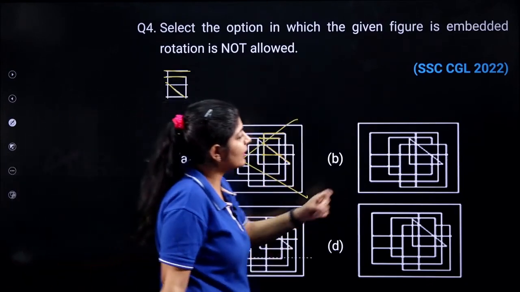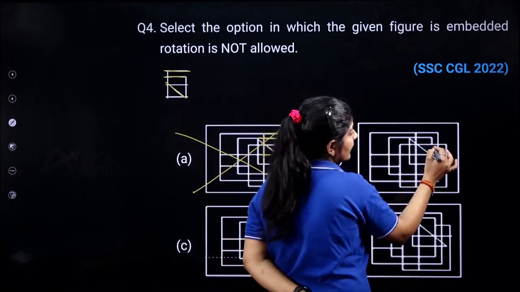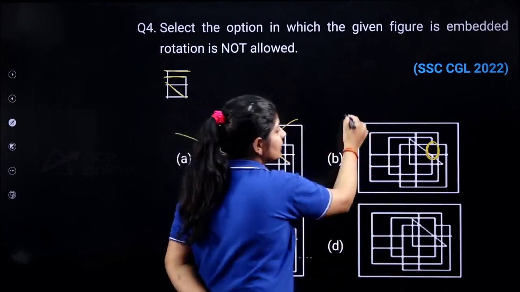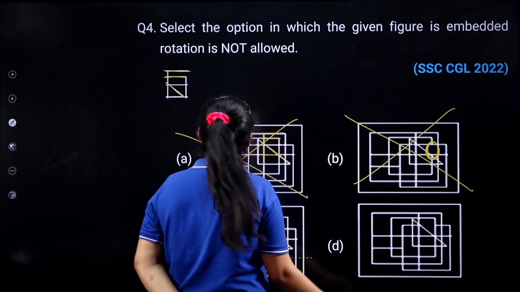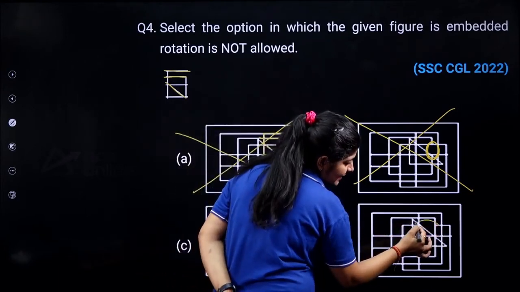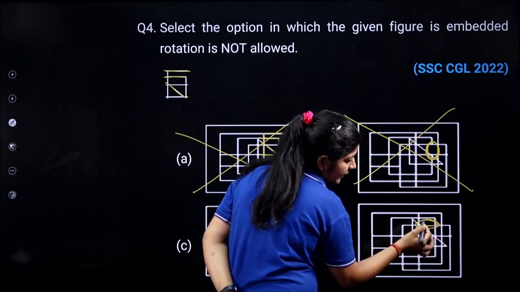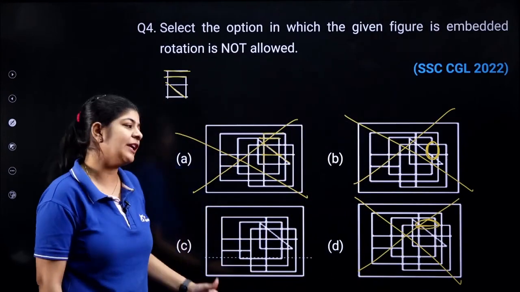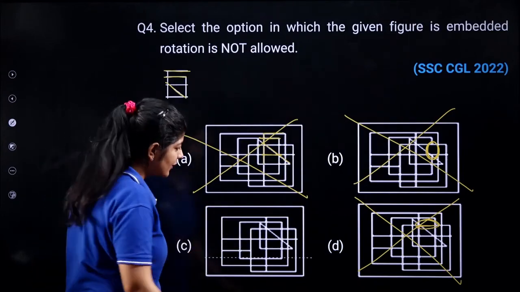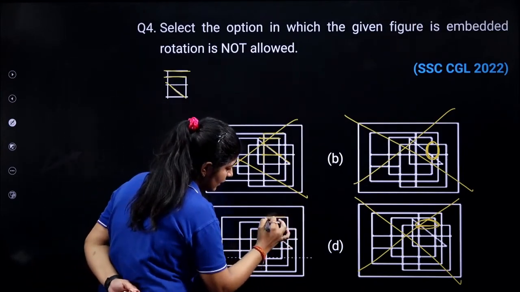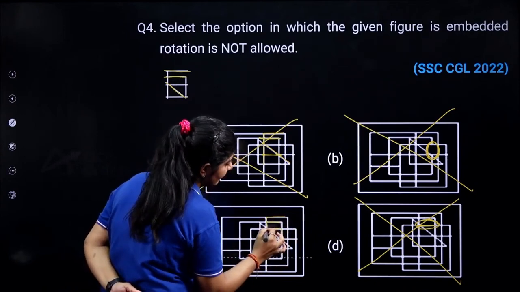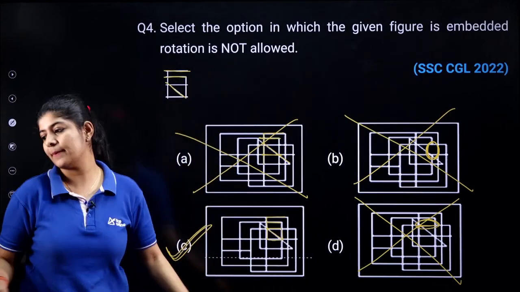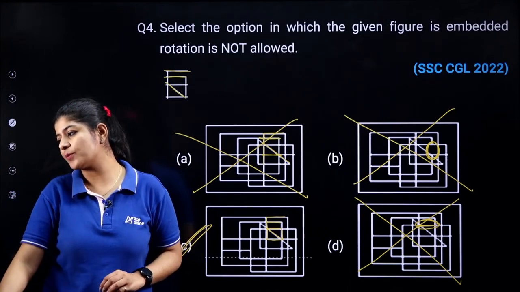This option is eliminated. Now let's talk about this one. Here, this line is missing. If you see the figure carefully, this line is missing. So this option is also eliminated. If we talk about this figure, this line is missing, which should be present over here. So this option is also eliminated. Out of 4, 3 options are eliminated and we are left with only option number C. In this particular figure, these 2 lines, this line, and here we have a box and this line. We will get the figure. So the correct answer over here is option number C.